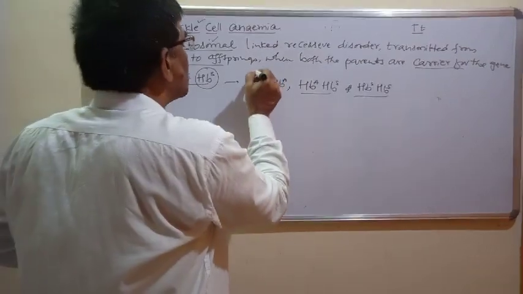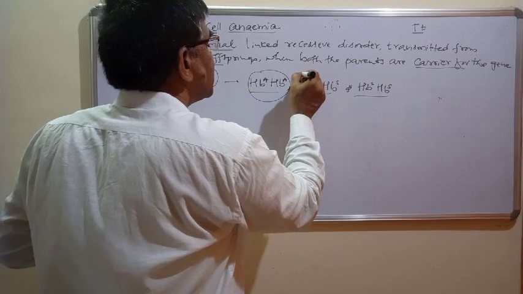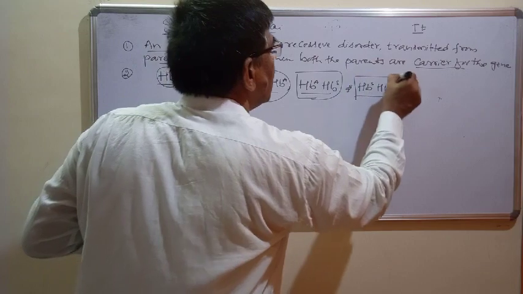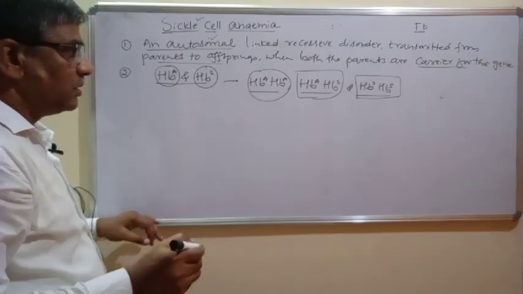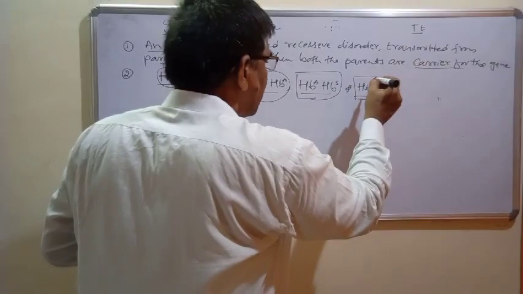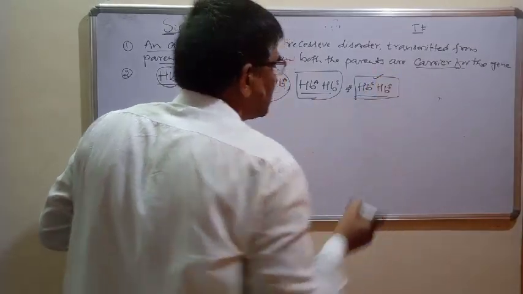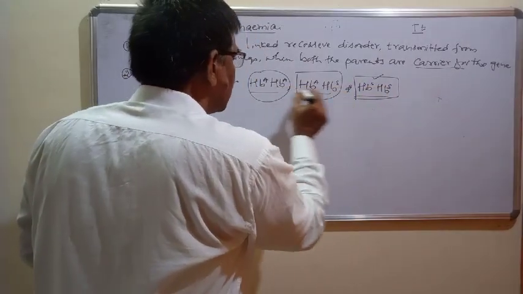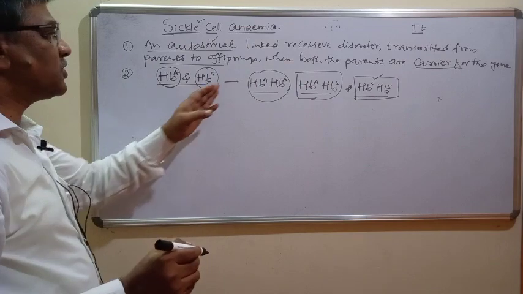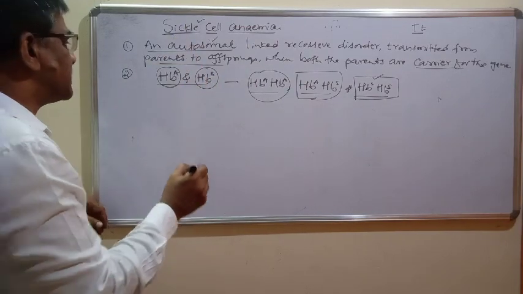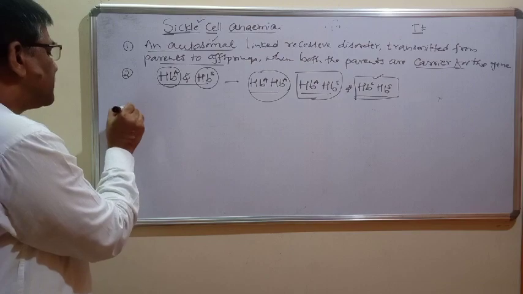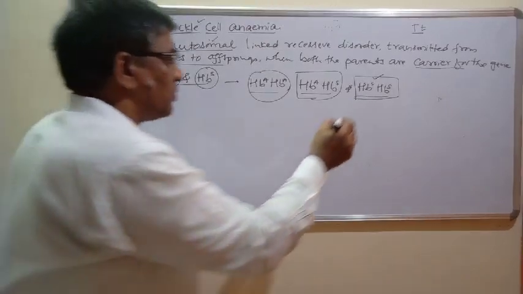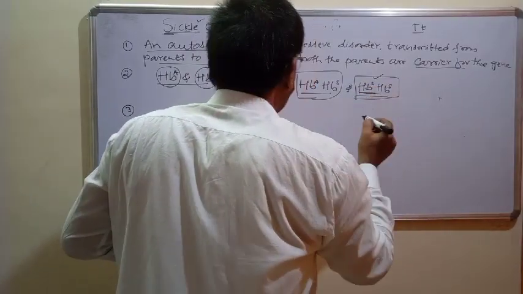Now this is homozygous normal, this is the heterozygous condition, and this is homozygous for the mutant gene. The person becomes affected when this condition is present. In this way these are the possible combinations of genes which can cause sickle cell anemia. This you have to understand: these are the homozygous recessive genes which are present.